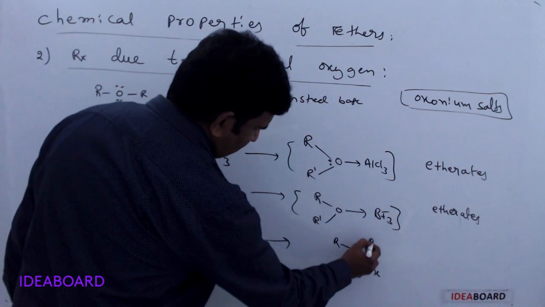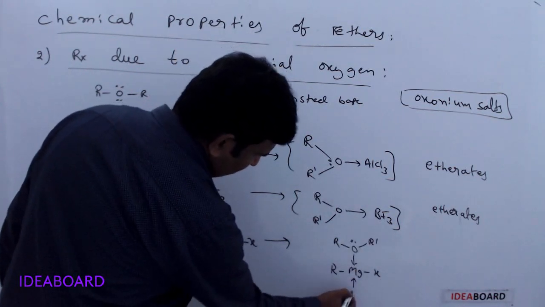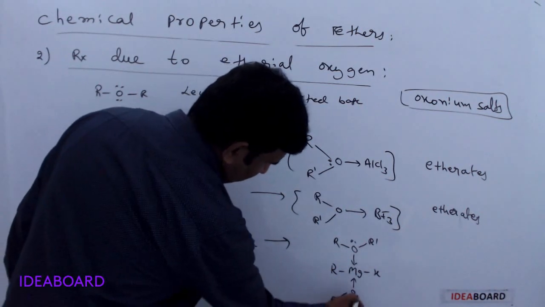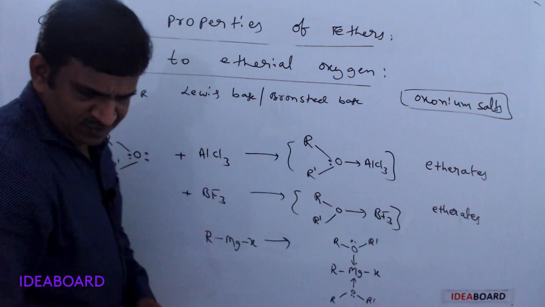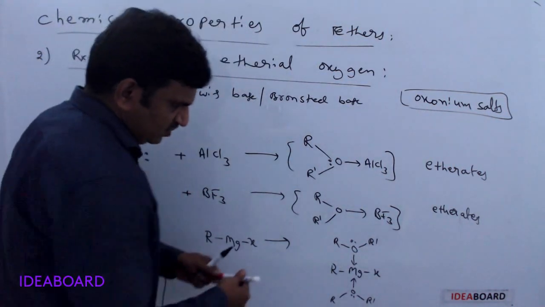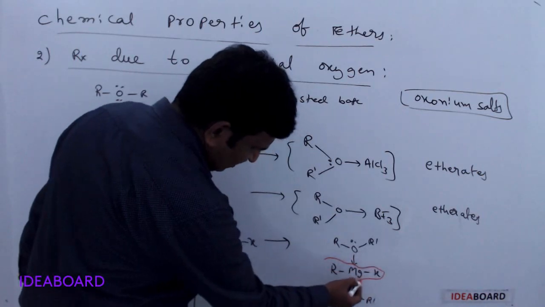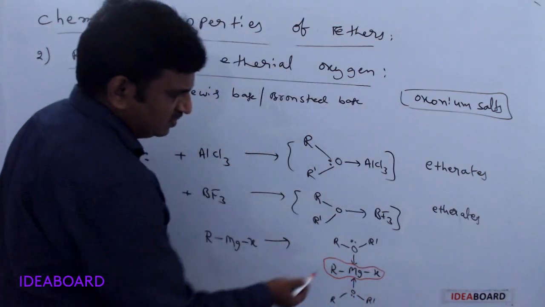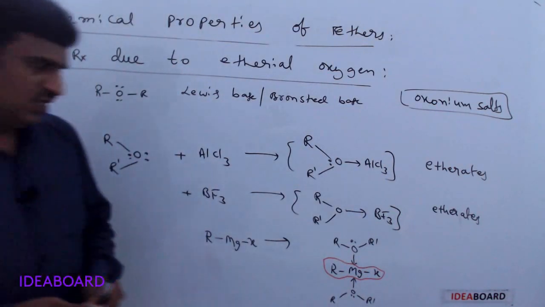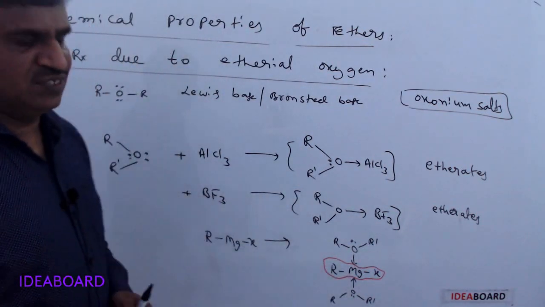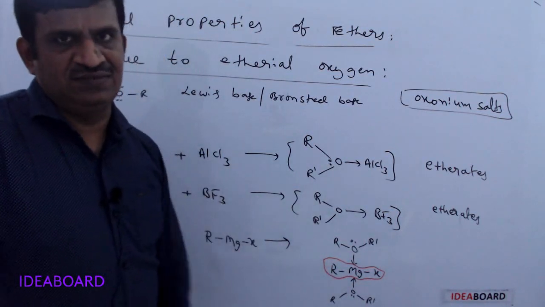This is the Grignard reagent with two ether molecules, a complex compound type structure, also called a Grignard reagent etherate.